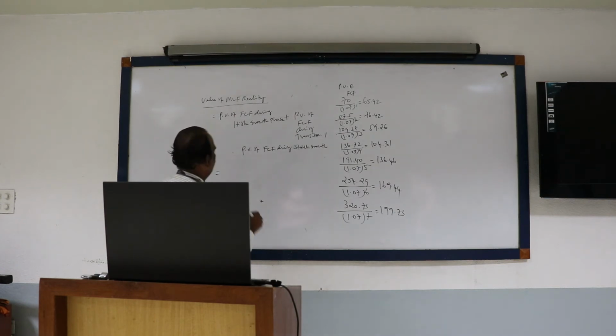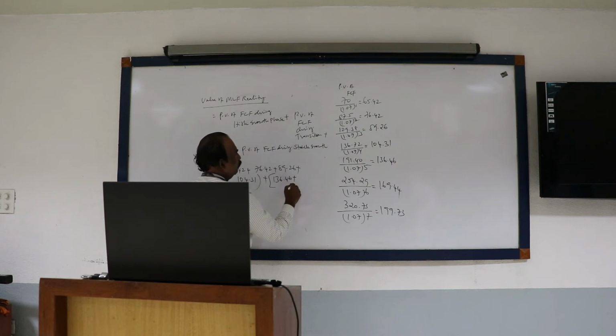The first one, 65.42 plus 76.42 plus 89.26 plus 104.31. First stage. Second stage is 136.46 plus 169.44 plus 199.73. Third stage.